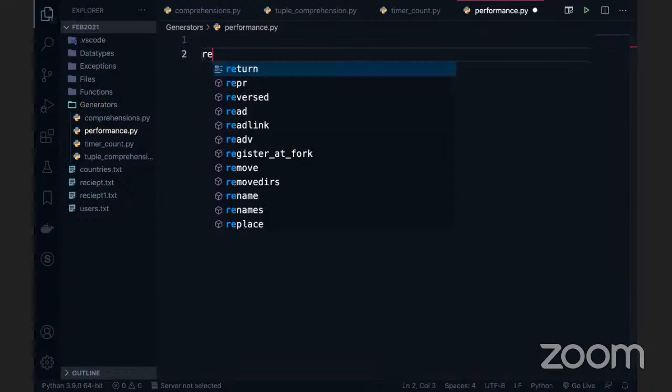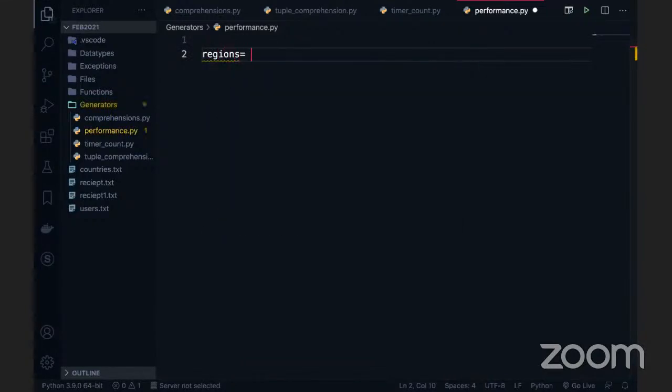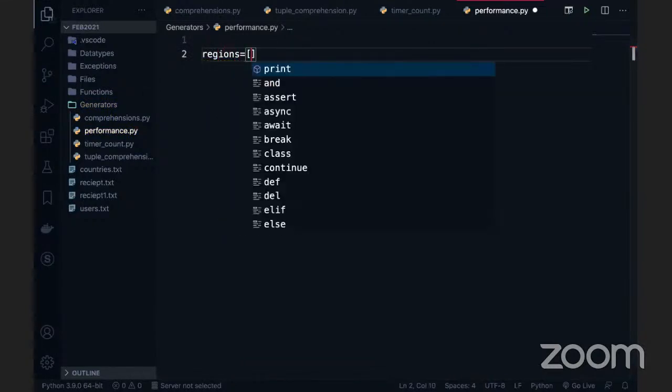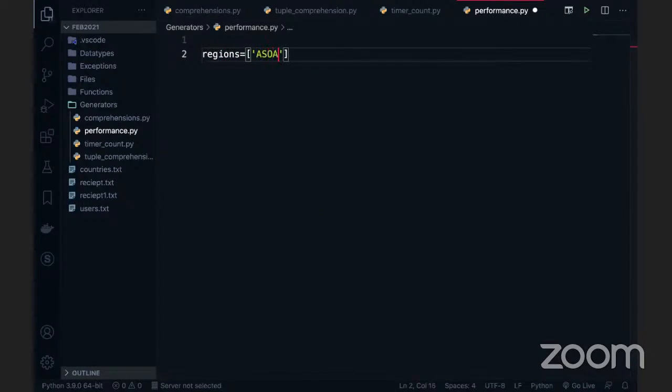This is one of my favorite examples. Most of the time I take this example when I'm explaining to people. So you can take here the region: Asia, in small letters. The next one is Europe. What are these, continents? Am I correct? Respond, guys, please. The last one is Africa. Let me go and create the next one.